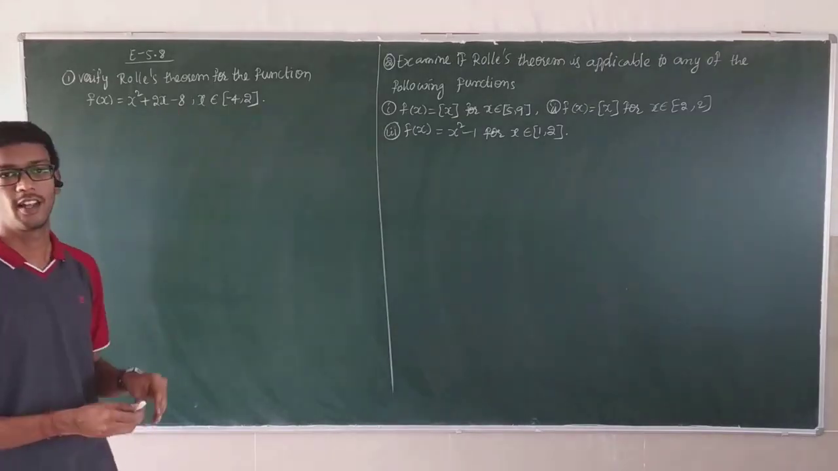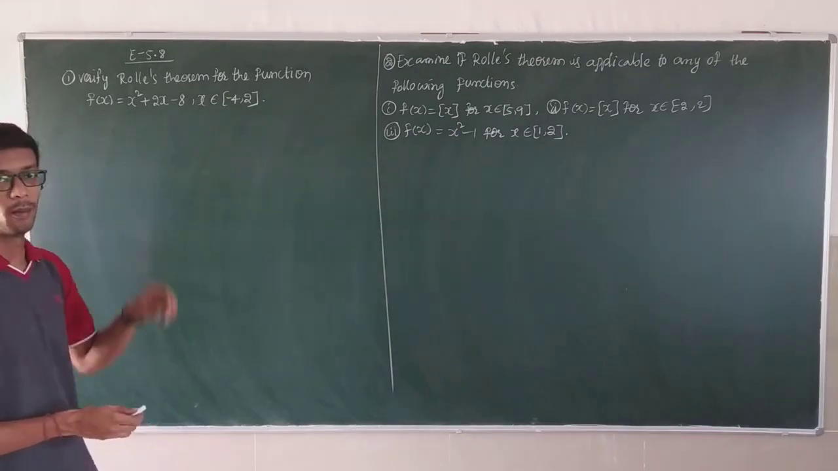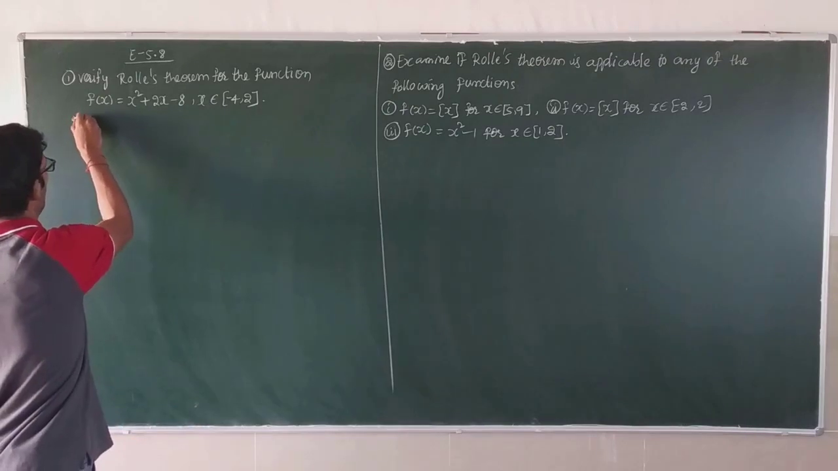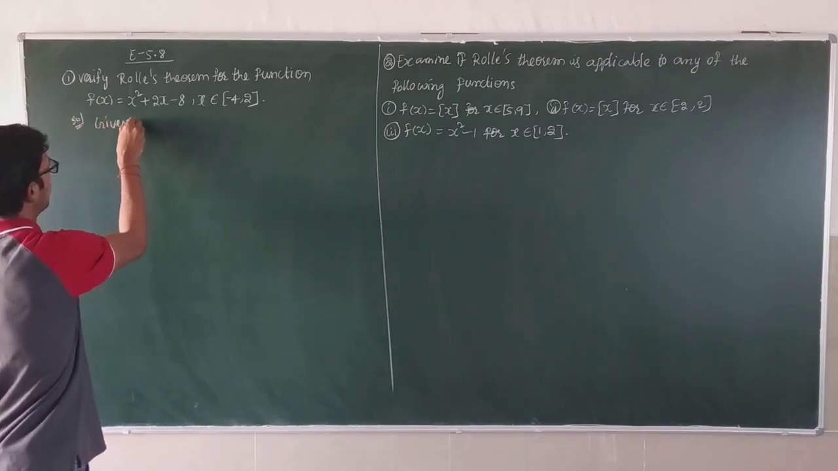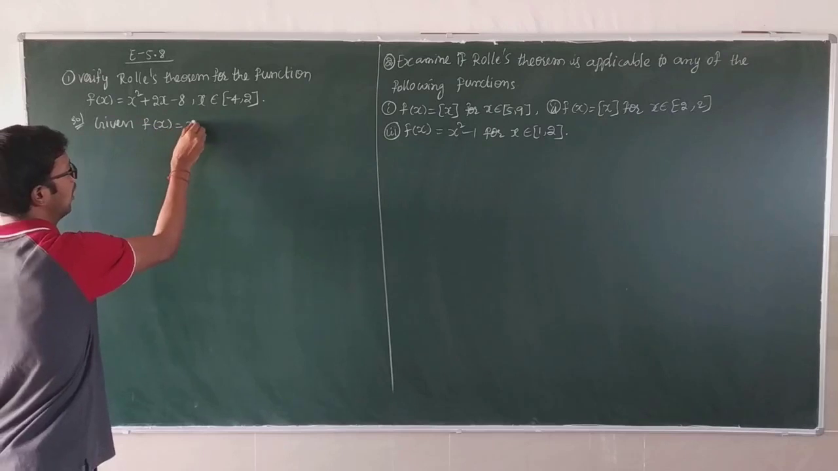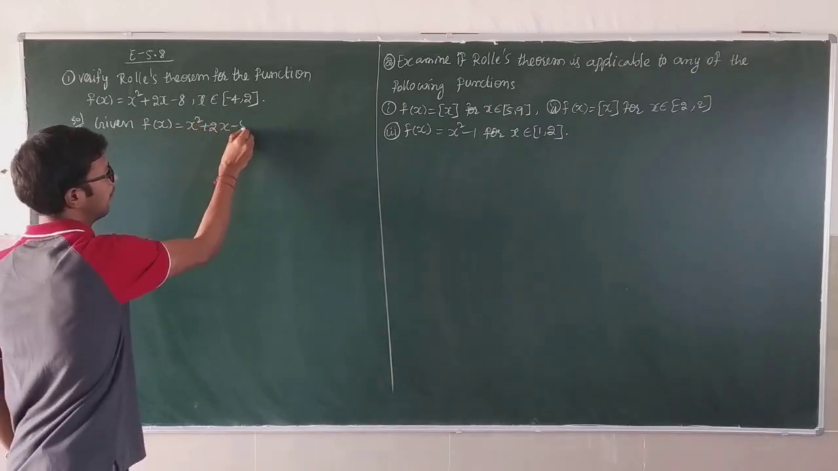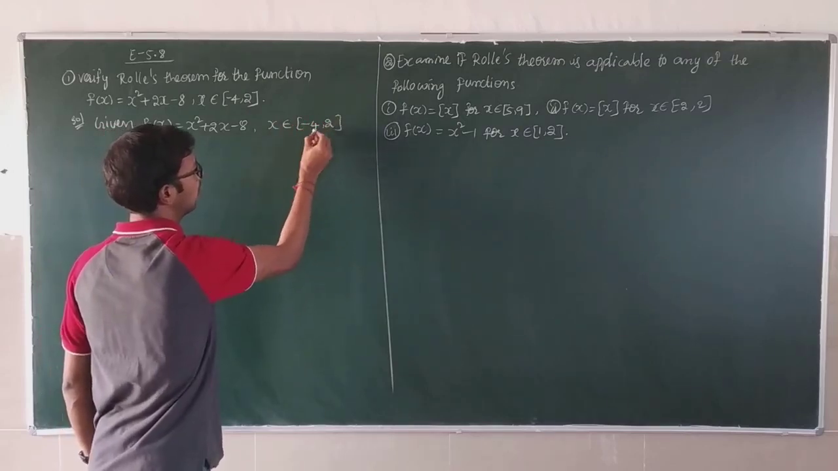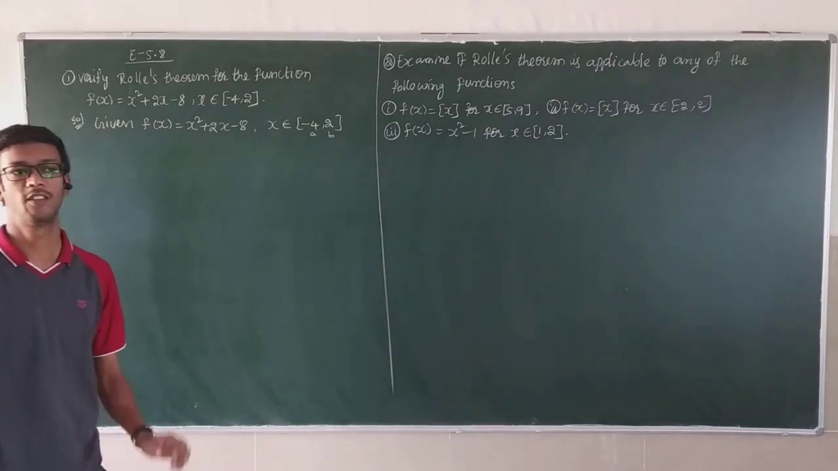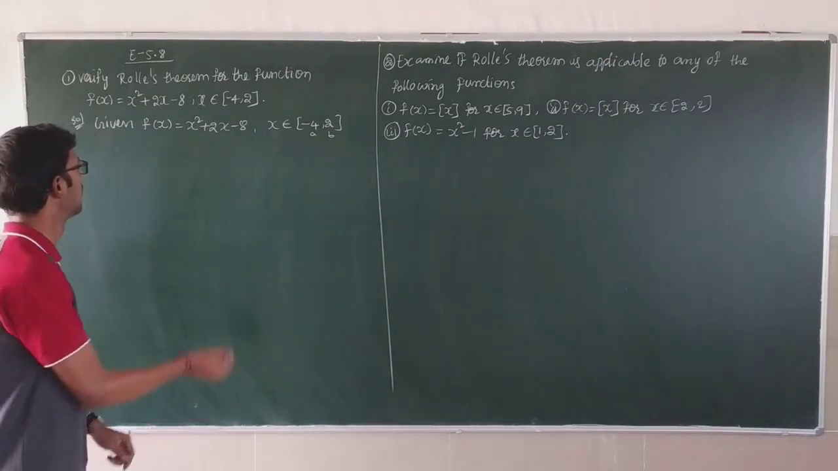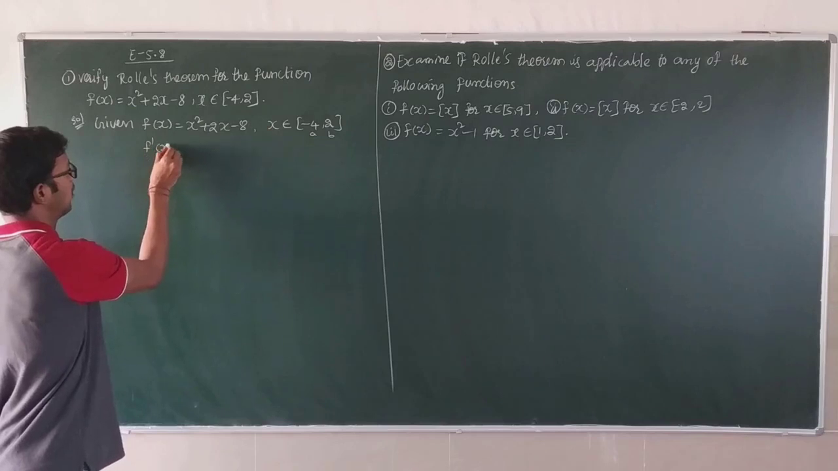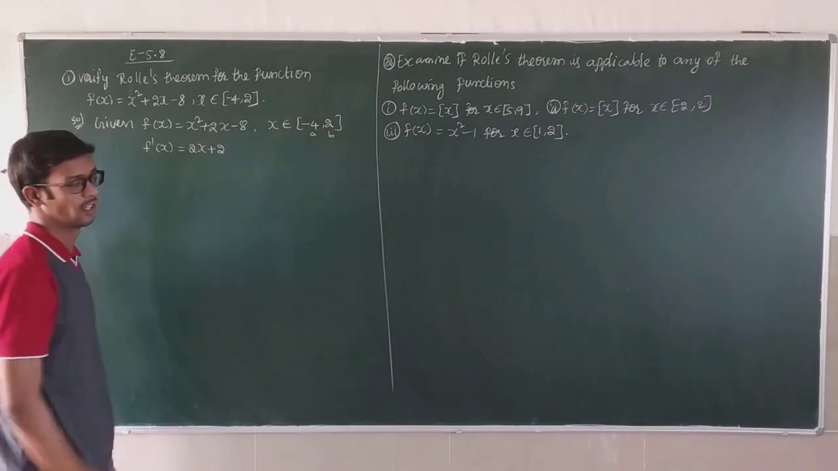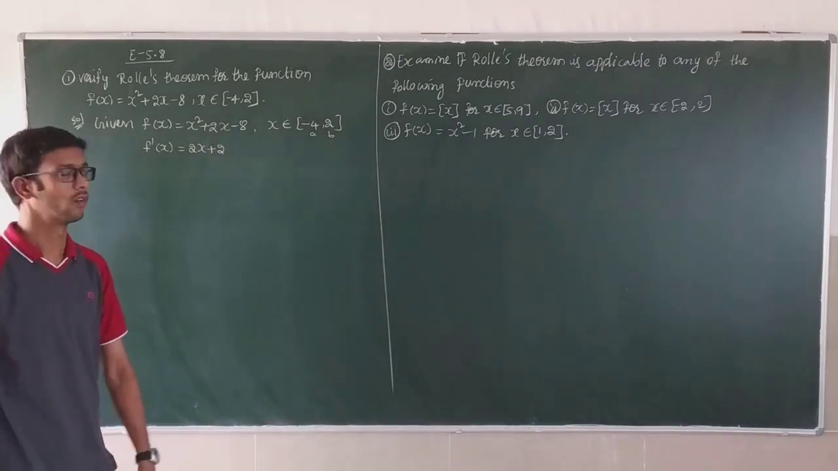Next we'll start exercise 5.8. First problem, verify Rolle's theorem for the function. Given f of x is equal to x square plus 2x minus 8, and x belongs to minus 4 comma 2. This is the a value, that is the b value. First value is a, second value is b. Now I'll find first of all f dash of x. x square derivative is 2x, plus 2x derivative is 2, 8 derivative is 0. No need to write.